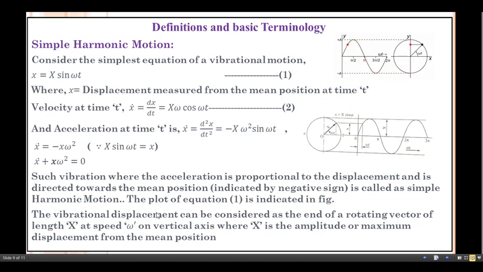Okay, so the vibrational displacement can be considered as the end of a rotating vector of length X, here is the length X, at speed omega on the vertical axis, where capital X is the amplitude or maximum displacement from the mean position. Okay, here is the mean position. So displacement of the particle takes place from this point towards the maximum position, then towards the mean position in the opposite side, then again towards the maximum position, and again at the same point. Okay, now see the other definitions.